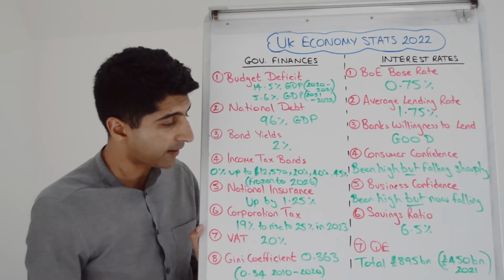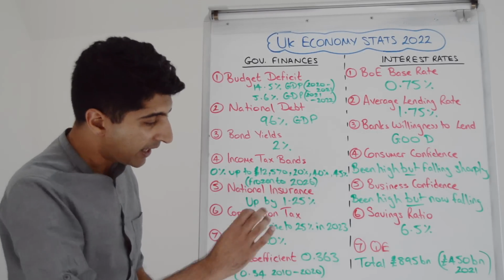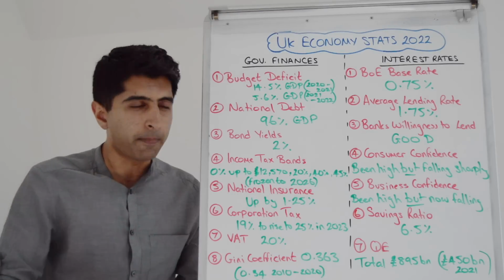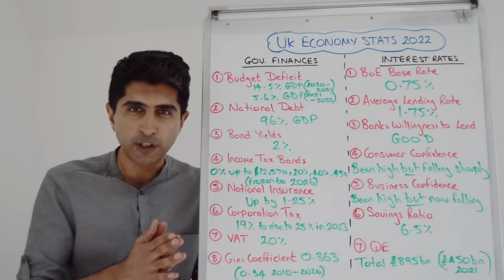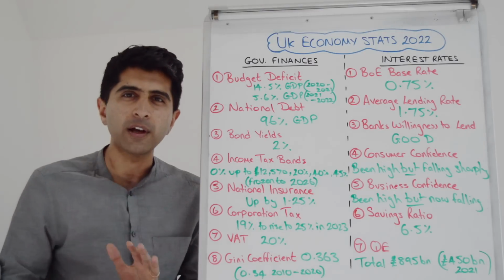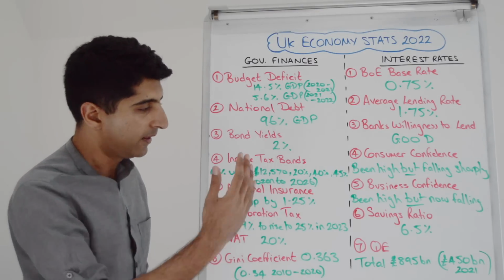And even corporation tax is going up. 19% currently, but it's going to be 25% in 2023, but only for firms who are making more than £250,000 worth of profit are going to be paying that higher rate. We're still going to have the lowest corporation tax rate in the G7.